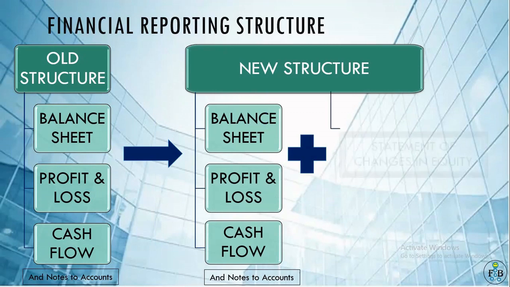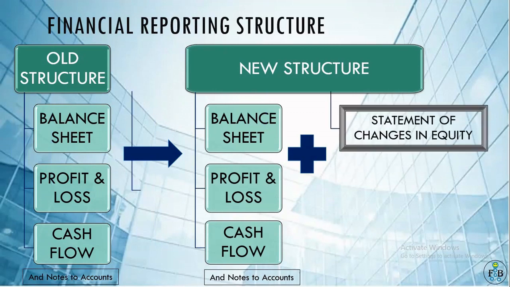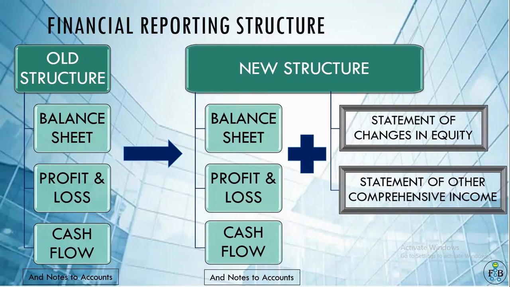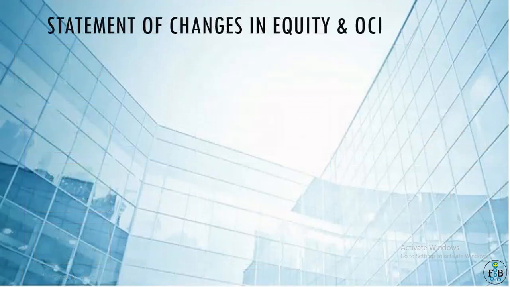One is the statement of changes in equity, and the other is the statement of other comprehensive income. The statement of other comprehensive income generally forms part of the profit and loss account only, but it is shown separately, so we have to understand what it is. So let's understand these statements in detail.